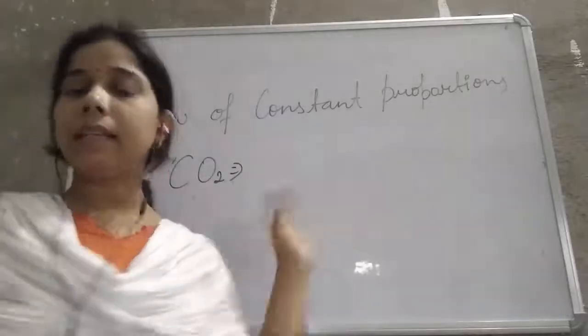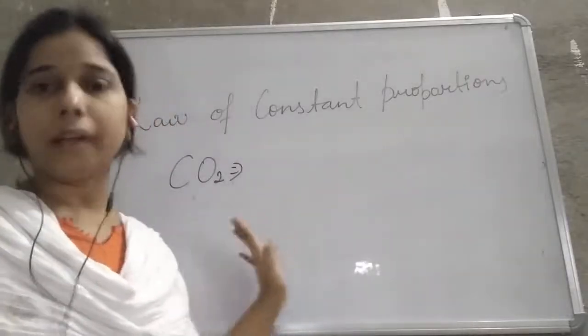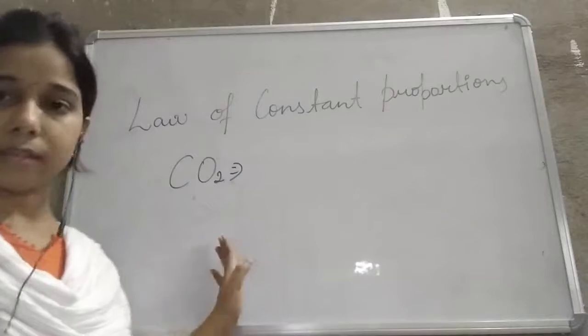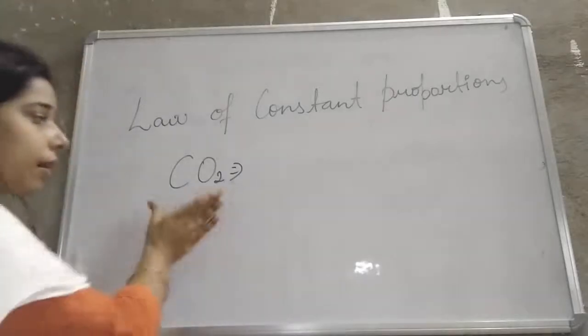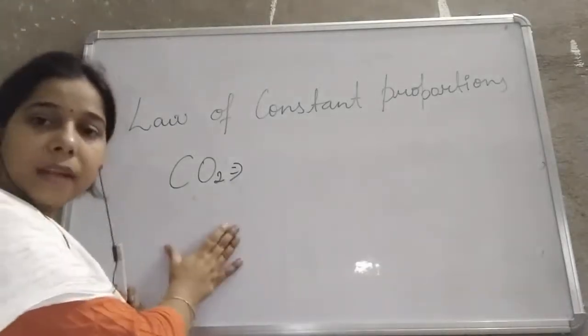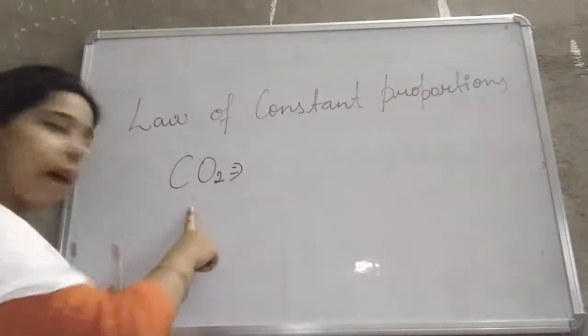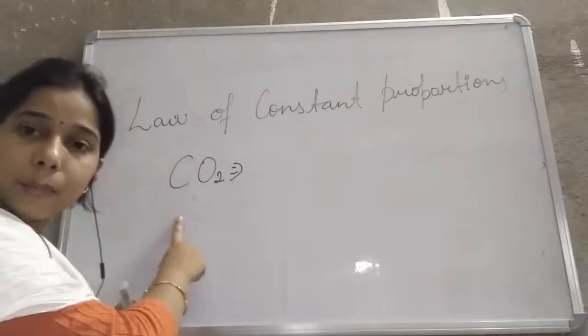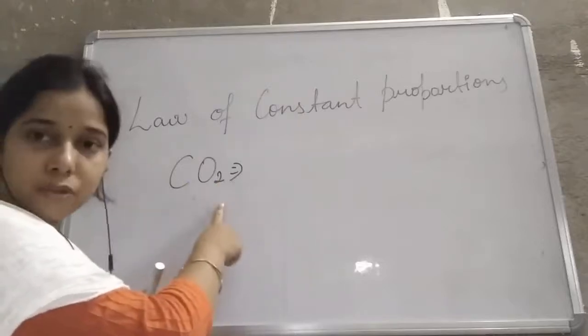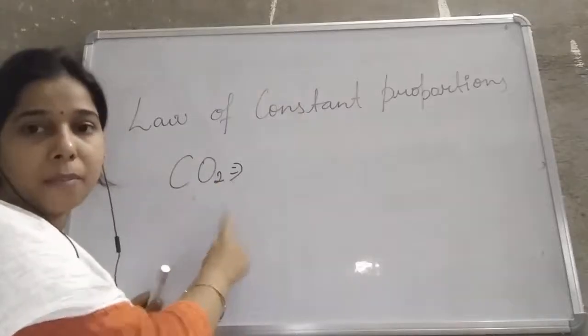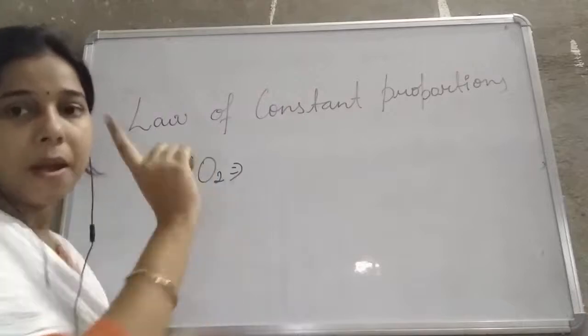In all these reactions, the product you will get is carbon dioxide. So it really doesn't matter from where we are extracting the carbon dioxide, but in carbon dioxide, the carbon and the two oxygens combine together in a fixed proportion by mass.